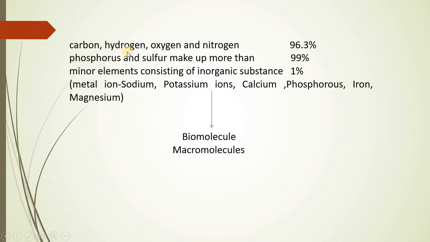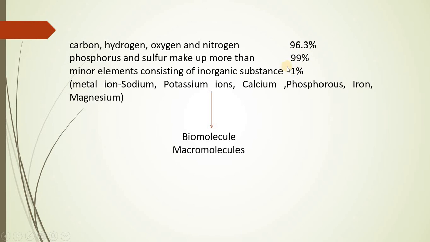Whereas in addition to these four types of elements, there are two more essential components: phosphorus and sulfur. So altogether from carbon, hydrogen, oxygen, nitrogen, phosphorus and sulfur, the cell will have a total composition of these elements which is 99%.